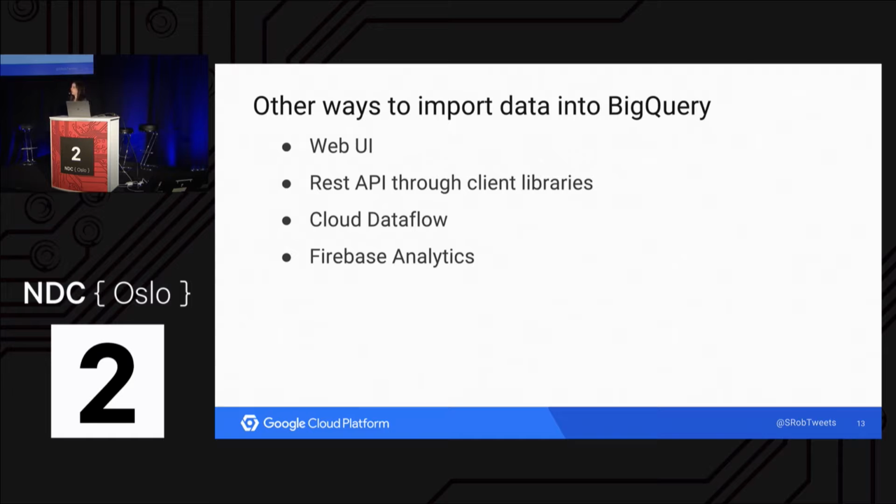You can also use Cloud Dataflow, which is our batch and stream processing service. So you could pull data from BigQuery, do some processing on it, output it to another BigQuery table, or a number of other sources. And finally, you can link Firebase Analytics to BigQuery. Firebase Analytics is a mobile analytics platform, so anybody that's building an Android or iOS app using the Firebase SDK, which Firebase is a backend platform provided by Google, you can link your application to BigQuery so that you can automatically stream all this analytics data about your users. You can create custom analytics events, and you can send it to BigQuery to do all sorts of custom analysis on your data. So many ways to get your data into BigQuery.